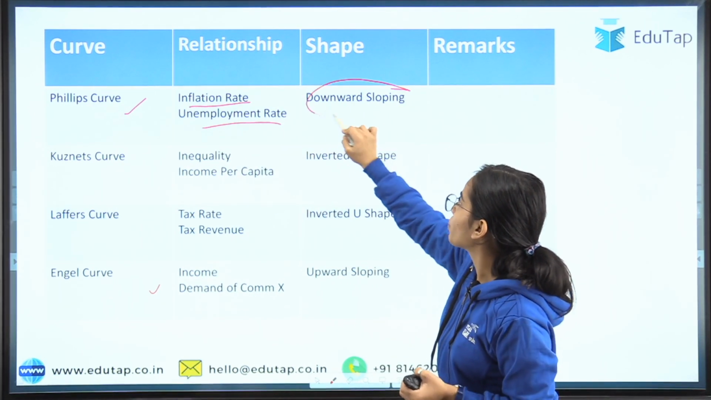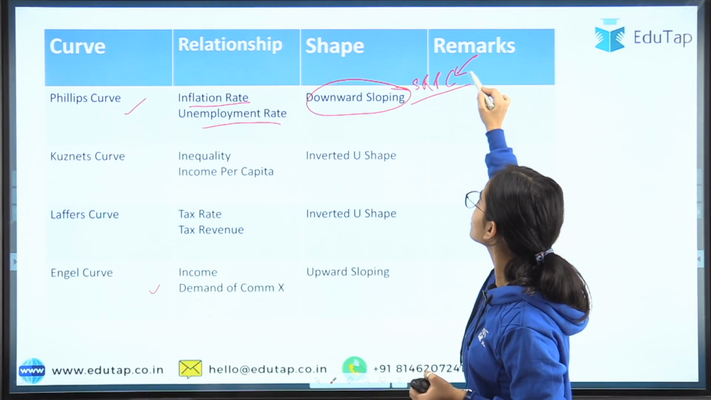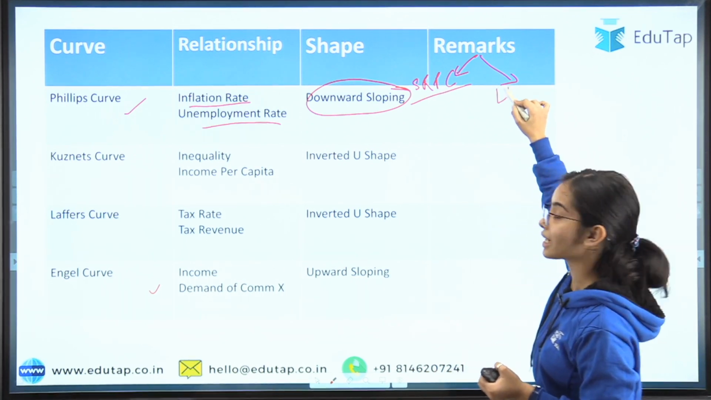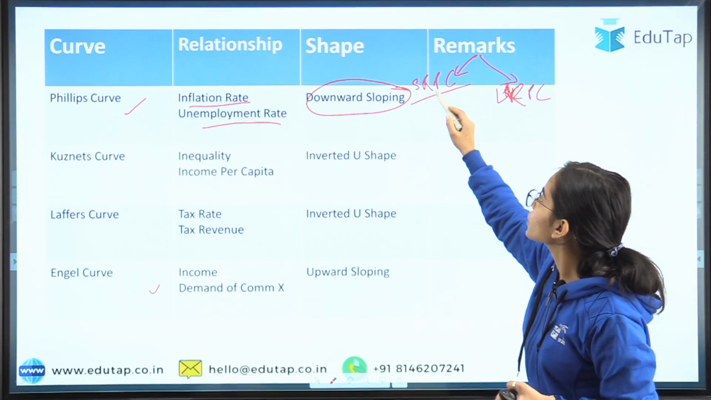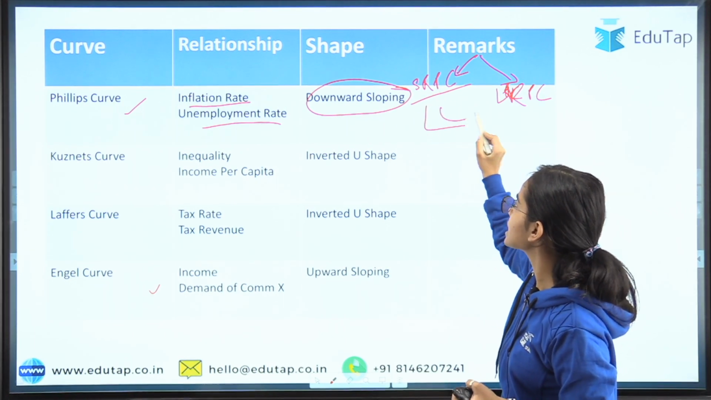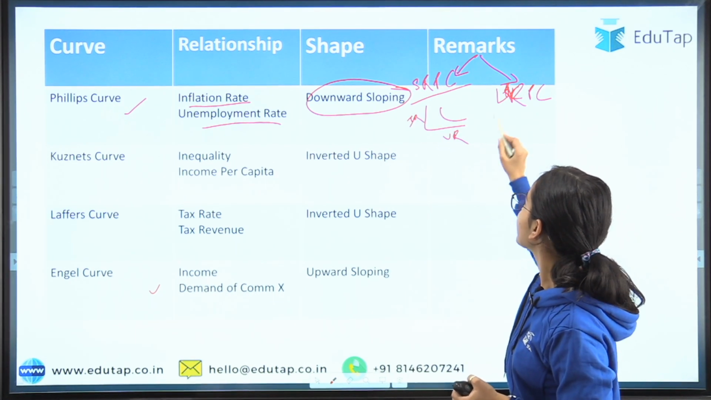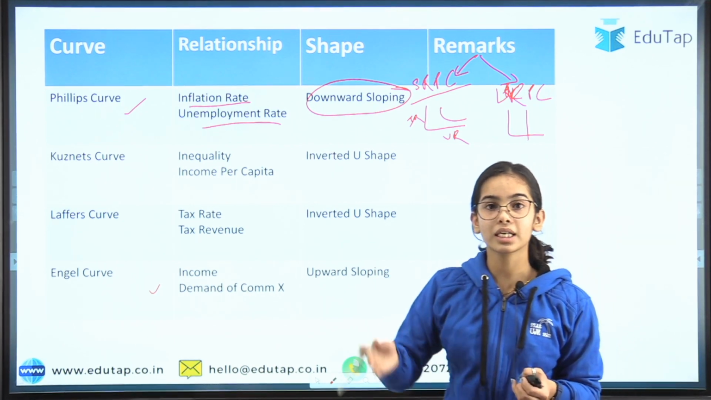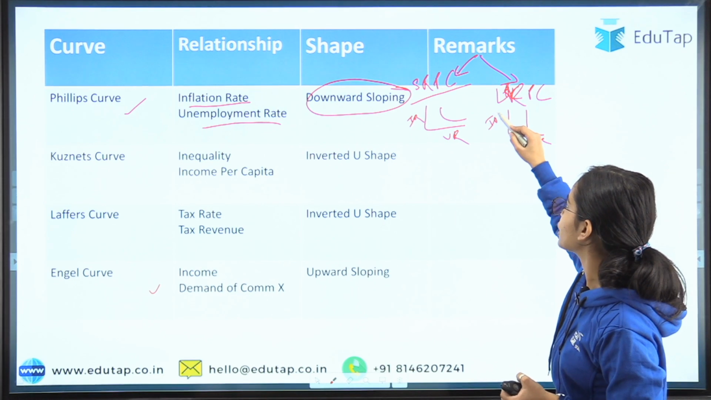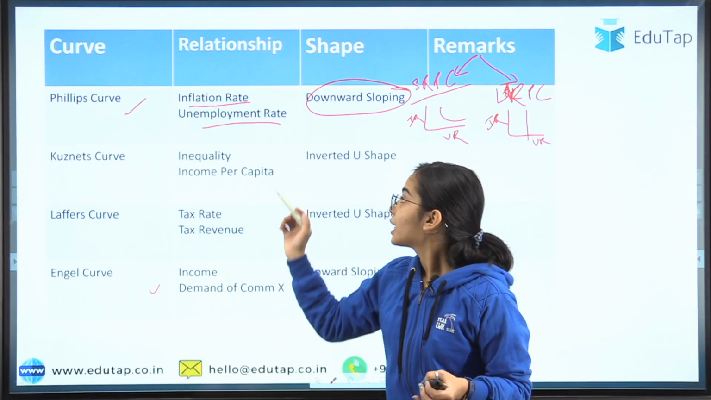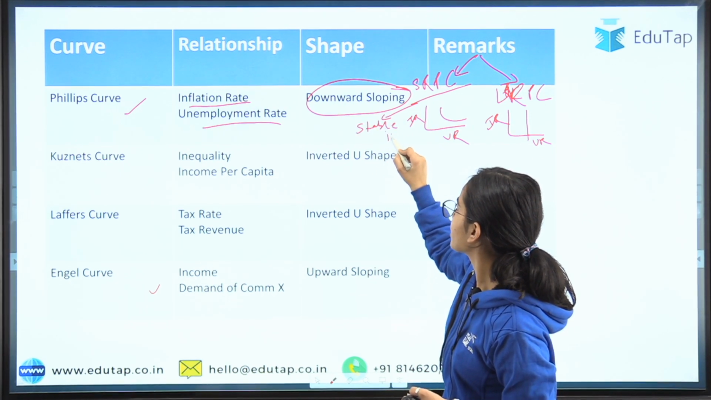It is a downward sloping curve if we are talking about the short run Phillips curve. There are two types of curves, the short run Phillips curve and the long run Phillips curve. The short run Phillips curve is downward sloping because it tells an inverse relationship between the inflation rate and the unemployment rate, and the long run Phillips curve is a vertical curve. Again there is the relationship between the unemployment rate and inflation rate, as simple as that. In the short run Phillips curve, it was a stable and inverse relationship.